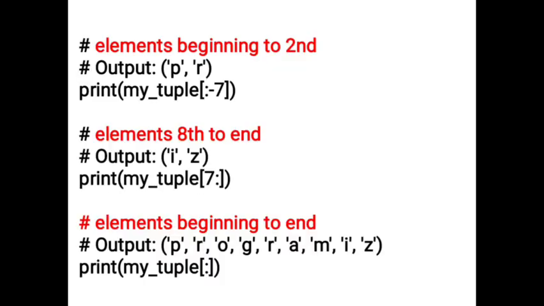Elements from beginning to end: we write -7, colon, -7 is the starting index number, this is a negative index number. Elements from 8 to end, the output we get is IZ, the seventh element, colon, and the last element, as shown. Elements from beginning to end, then we just write the tuple name and inside the brackets a colon.